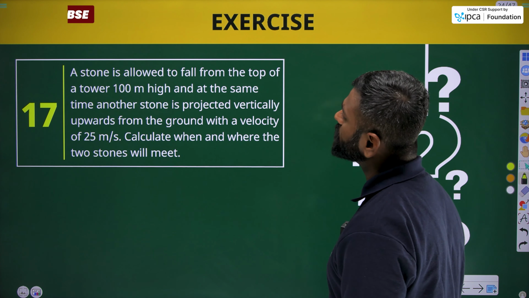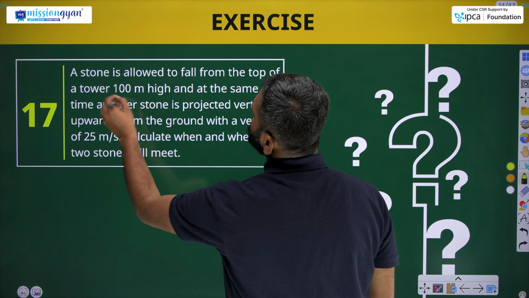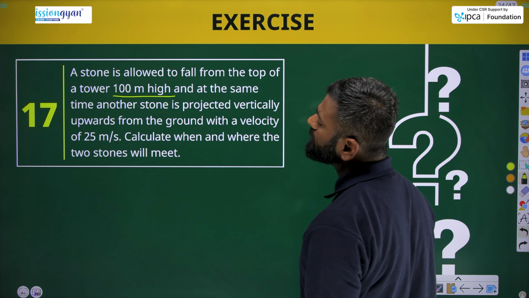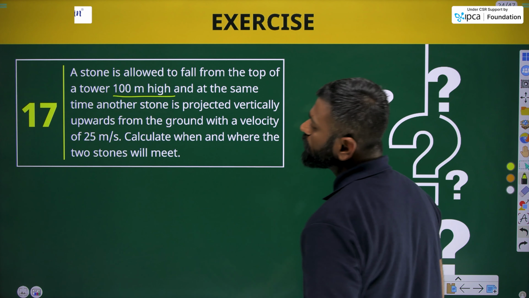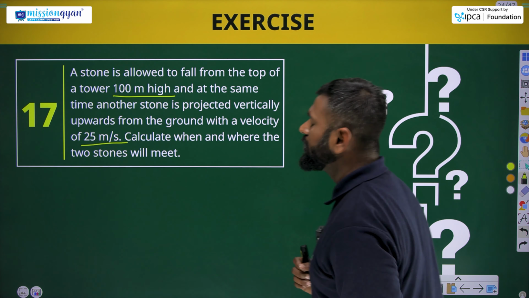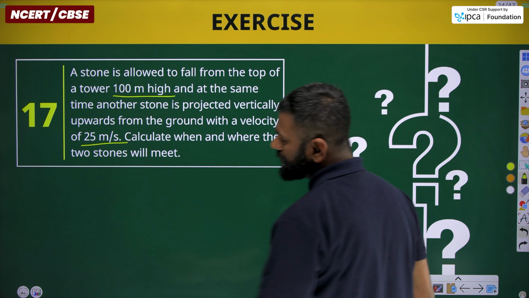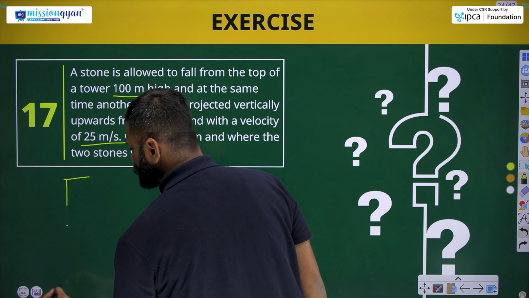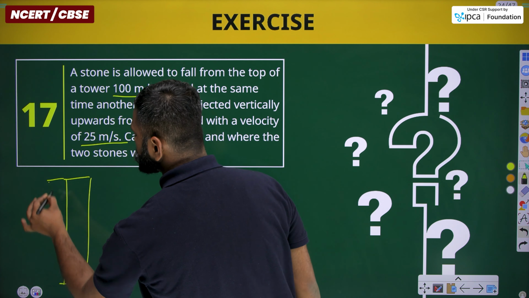The question is, a stone is allowed to fall from the top of a tower 100-meter height, and at the same time another stone is projected vertically upward from the ground with the velocity of 25 meters per second. Calculate when and where the two stones will meet. Now let's take a tower of 100 meter here.